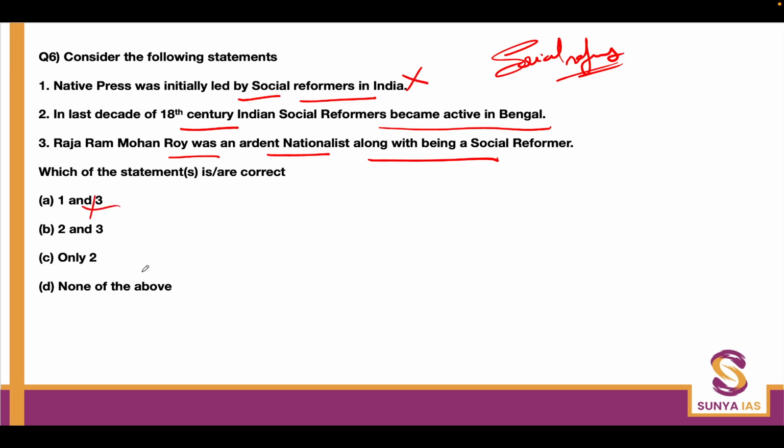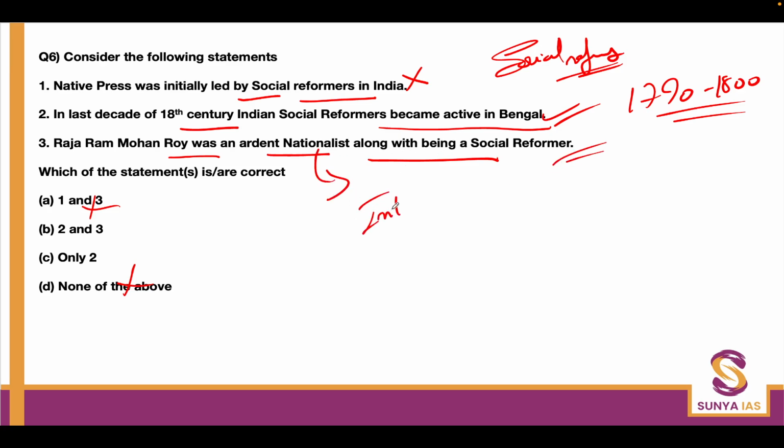So you can cut this one and this one. In the last decade of the 18th century, Indian social reformers became active in Bengal. That is, between 1790 and 1800. That is true actually. So the second statement is correct. Raja Ram Mohan Roy was an ardent nationalist along with being a social reformer. Now this statement is actually correct. We know it very well that he had a sense of nationalism, and one can even call him an internationalist. So that is something you should keep in mind. Fine.